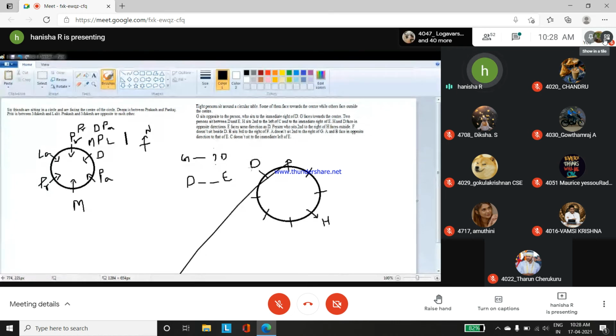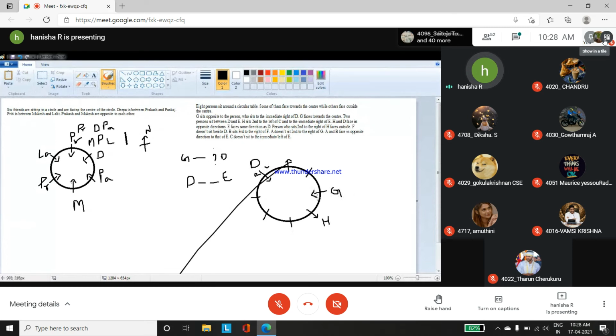G sits opposite to the person who sits to the immediate right of D. Okay, so they sit on the immediate right. So in this position, the immediate right will be left and this will be right. Immediate right, and G will face here. So here the immediate right position is this and this, okay, and G will face here. And what they are saying, G is facing towards the center.